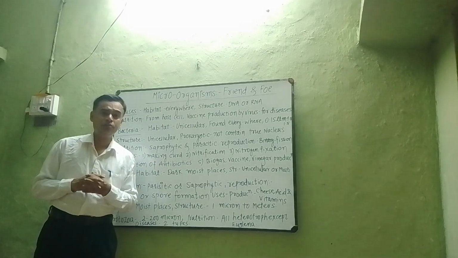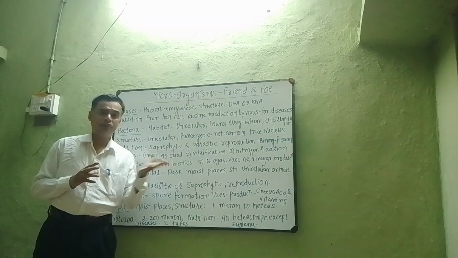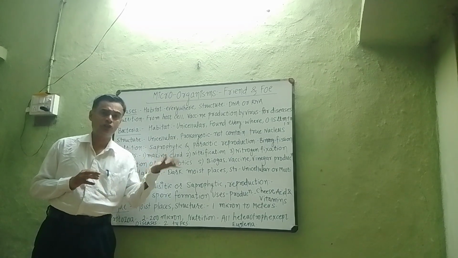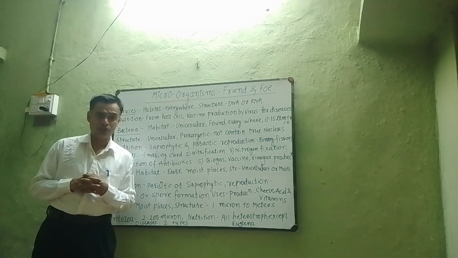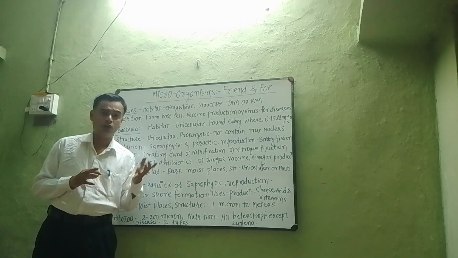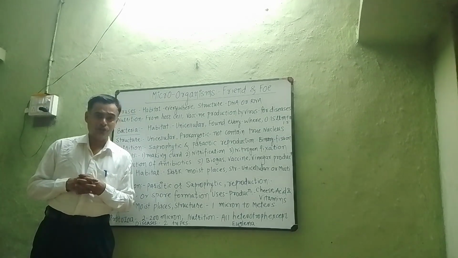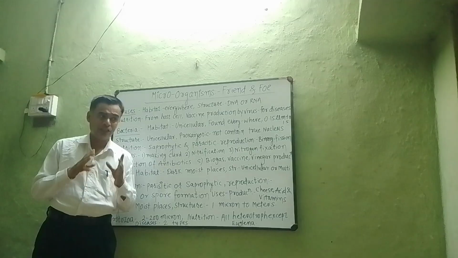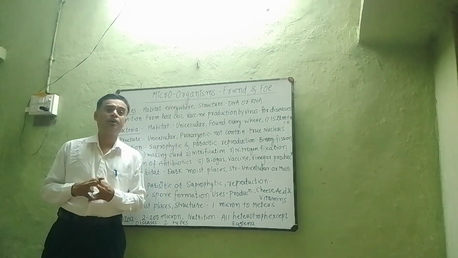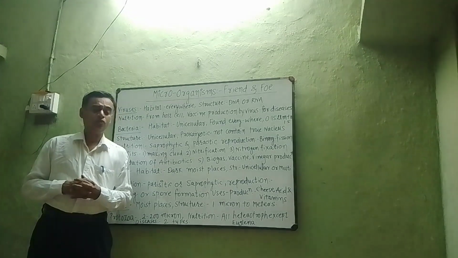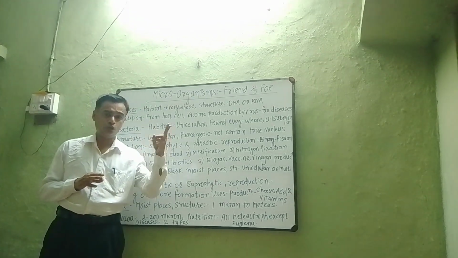Now, what are the uses of microorganisms? Antibiotics are a use of microorganisms. Prevention of different diseases is a use of microorganisms. Preparation of alcohol, vinegar, curd, this is also with the help of microorganisms. Now, there are some harmful effects of microorganisms also. They are causing diseases. Now, generally diseases are classified into 2 types.